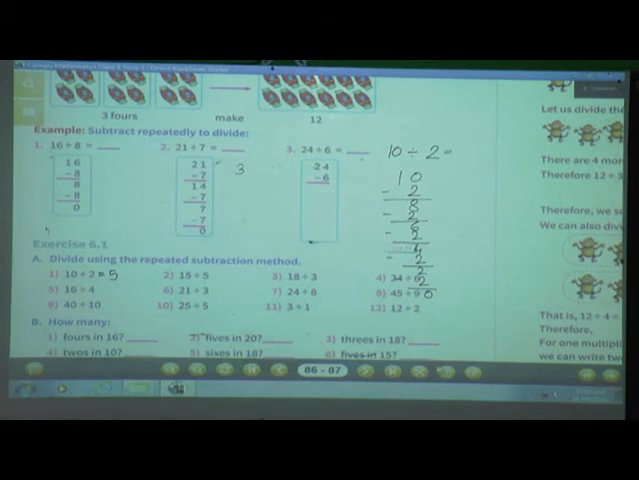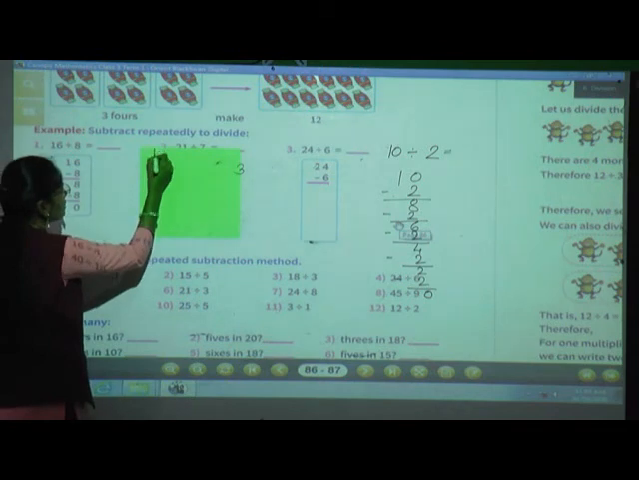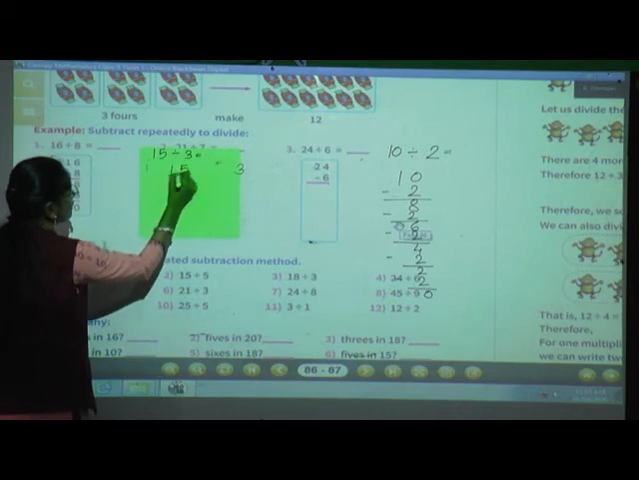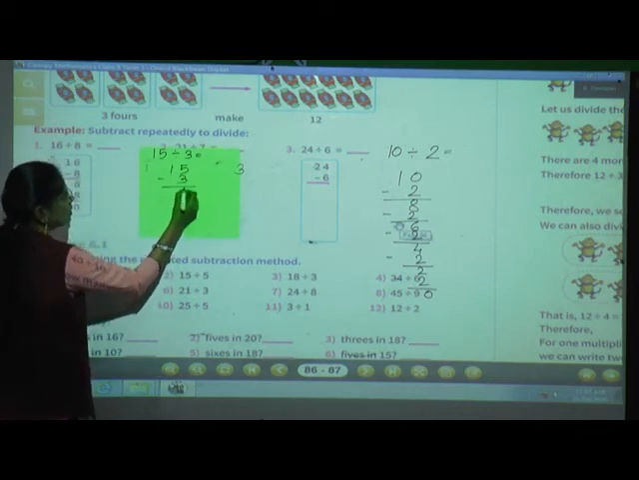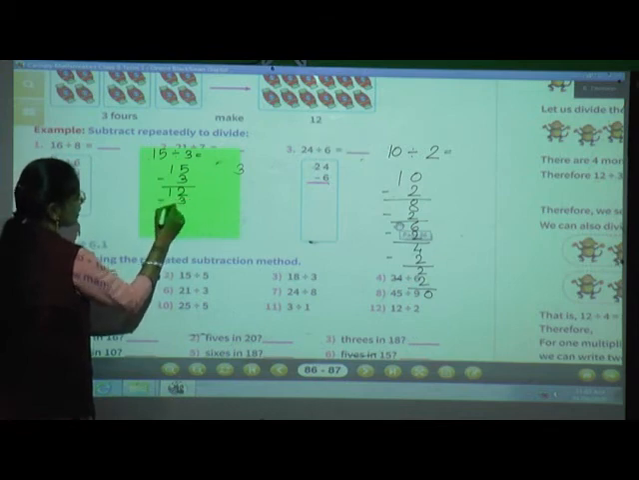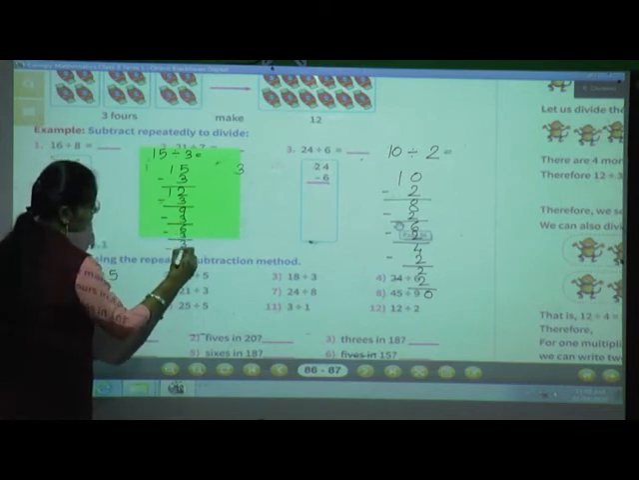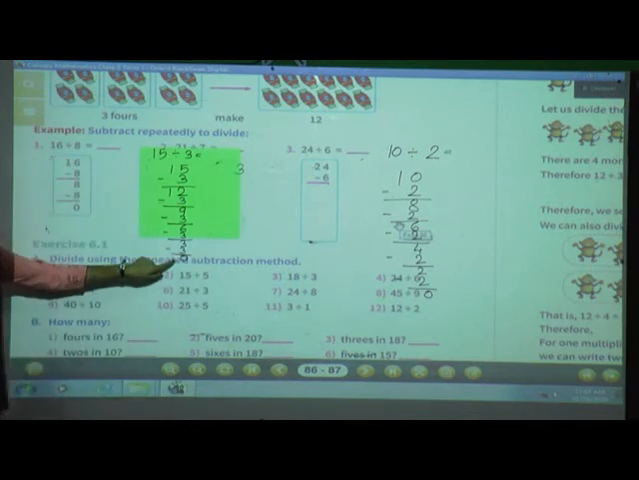15 divided by 5. Now see here, 15 divided by 5. I will solve here. Okay. Now what will we do? Yes, from 15 we will subtract 3. 15 minus 3, 12. Again from 12 we will subtract 3. 12 minus 3, 9. Then 9 minus 3, 6. Then 6 minus 3, 3. Again 3 minus 3, 0. When we get the answer 0, at that time we have to stop the subtraction.